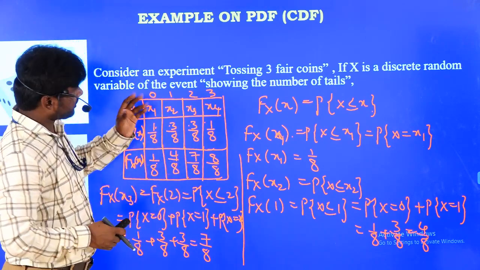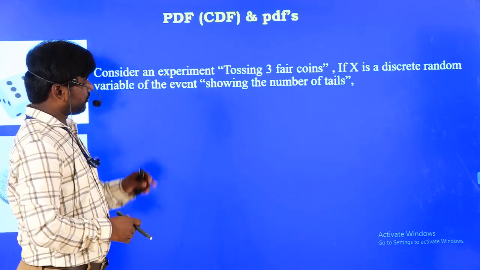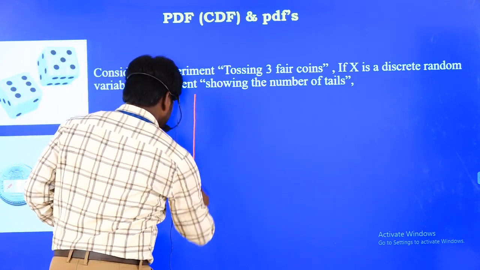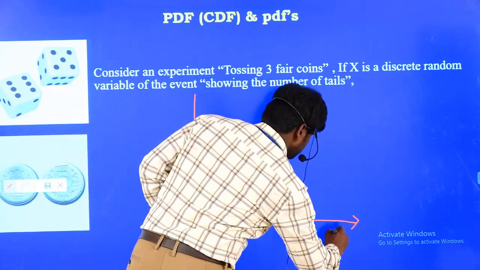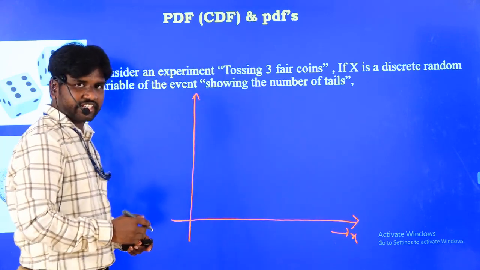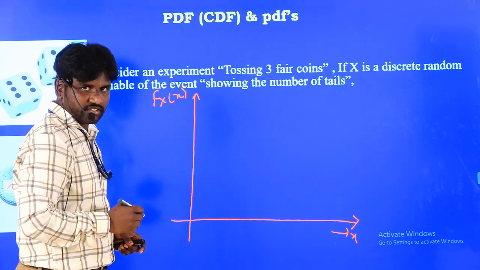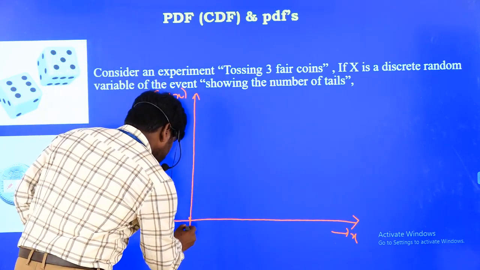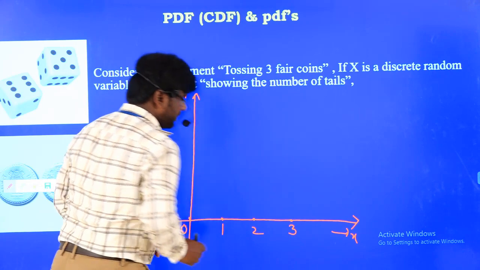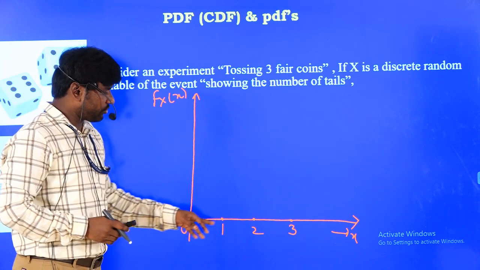So now if you want to draw the graph for this, we have the tabular form with us. By using this tabular form, first you should draw the x-axis values and the y-axis values. This is the x-axis, this is the y-axis. In the x-axis we have the real values x only. In the y-axis we have the distributed values F(x). I know that it starts from 0, 1, 2, 3, because my real values are 0, 1, 2, 3. Only 4 cases are there, so that is why I took 0, 1, 2, 3.